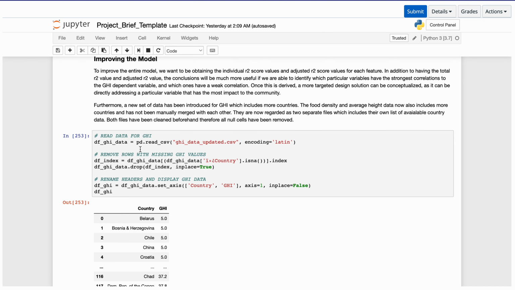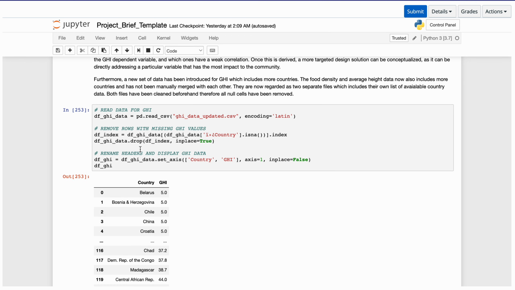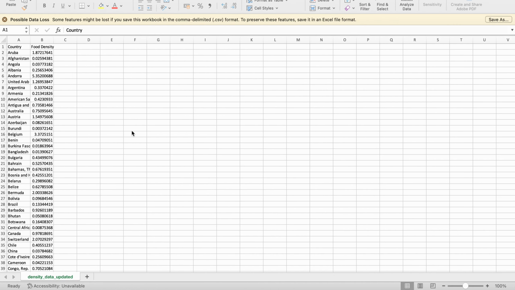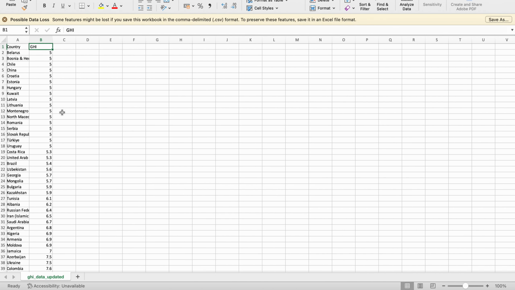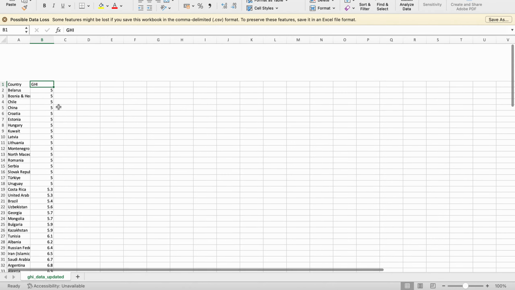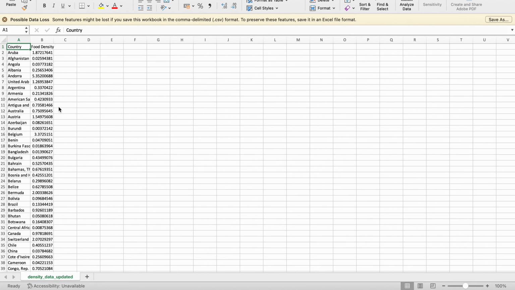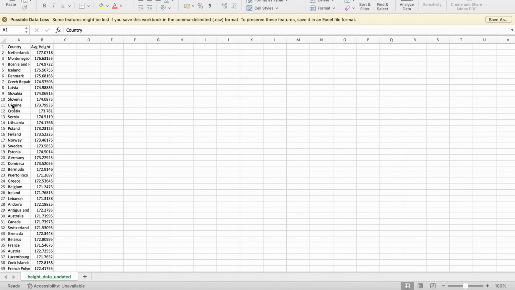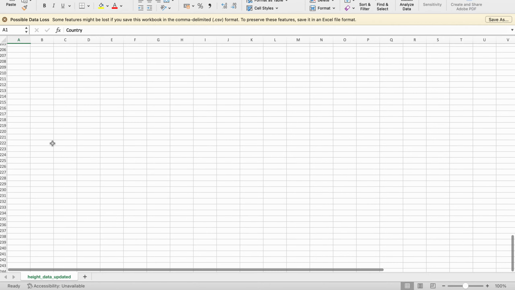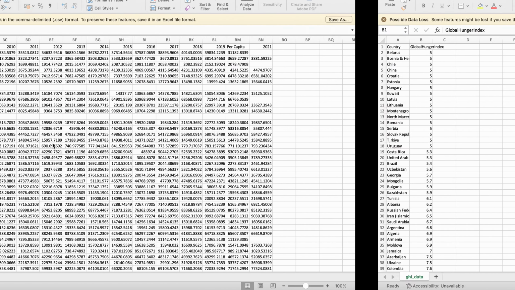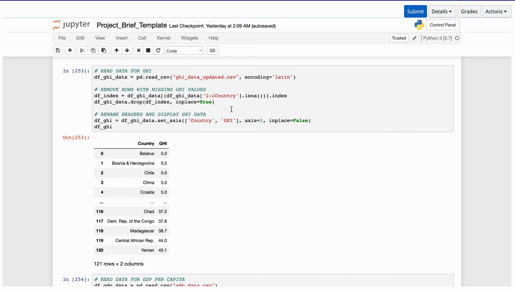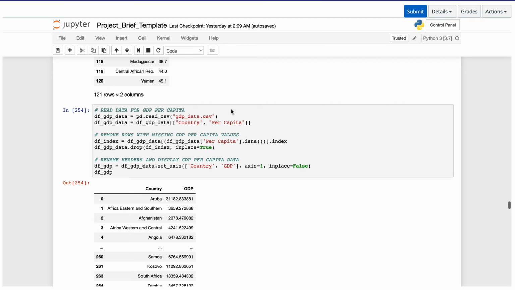And to improve our model, we further fine-tuned the data sets that we put in. So our GHI data then becomes this, which includes more countries. So we increased our data set. Density data, we also increased our data set and added more countries. And height data, same as well. We increased the number of countries that we are putting in. And now they are all in separate CSV files. So repeating the process we did earlier, we get these.